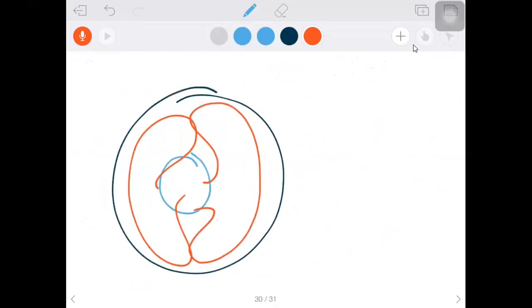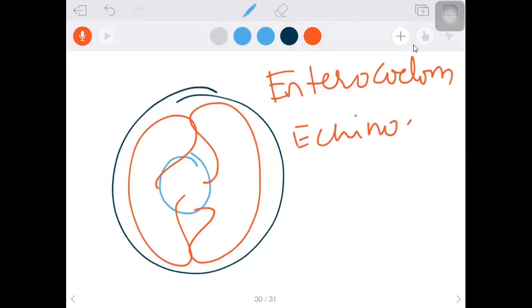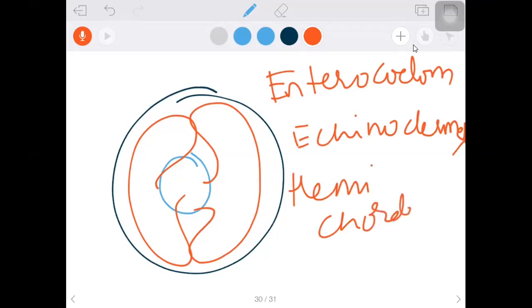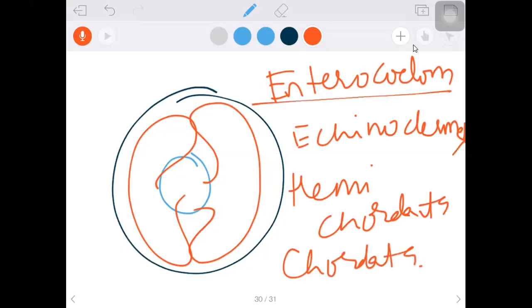Then for enterocoelom, we need to go with Echinodermata. Let me write first of all. This is enterocoelom, from the pouches of archenteron. Examples: Echinodermata, Hemichordata, and Chordata. So the enterocoelom is in Echinodermata, Hemichordata, Chordata.